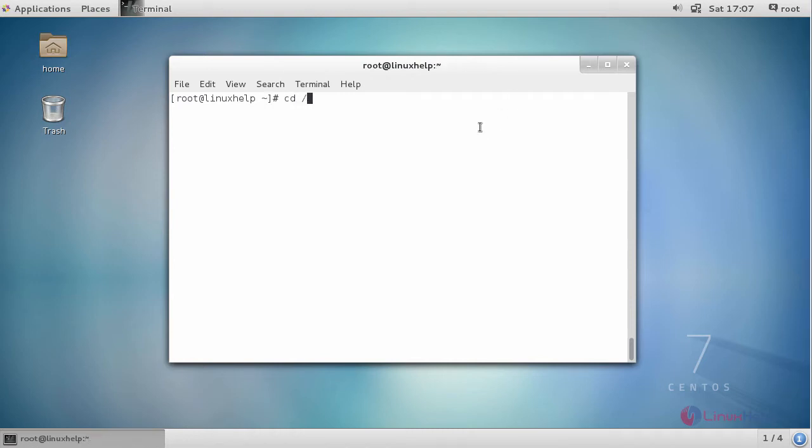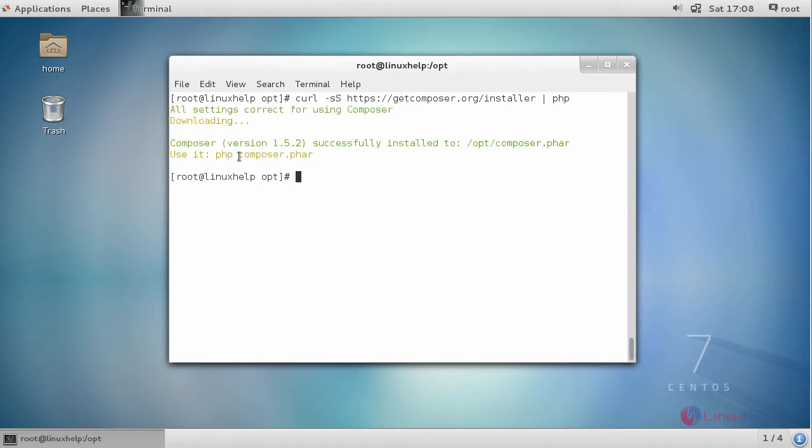Next, install Composer. Now rename this composer.phar file into composer.